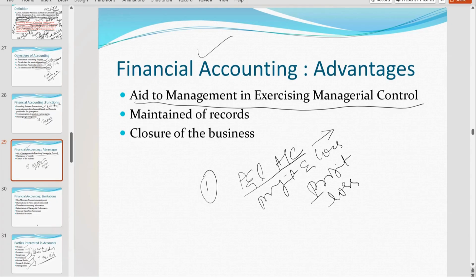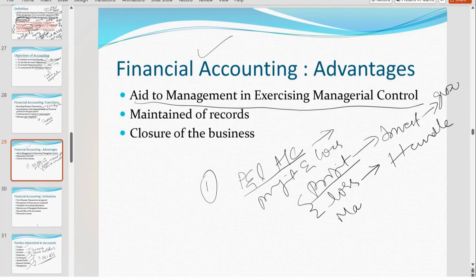Okay. Now, suppose you get a profit for the company, where should you invest this profit to make the business grow? Suppose you are getting a loss in the business, how to handle this loss? Okay. Now, these two things will help the management to understand. And how is this possible? Only when you are preparing accounts. Okay. Now, aid to management means it is one of the important tools for management to exercise managerial control. Now, what is this managerial control? This one only. If I get a profit, where to invest? If you are getting a loss, how to handle the loss.